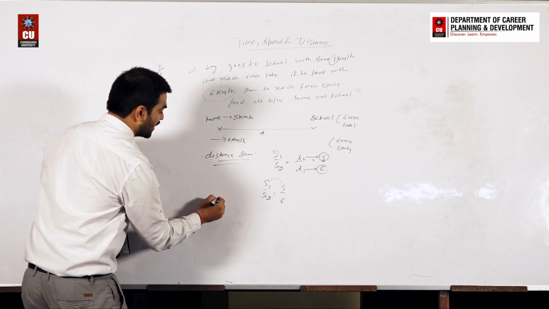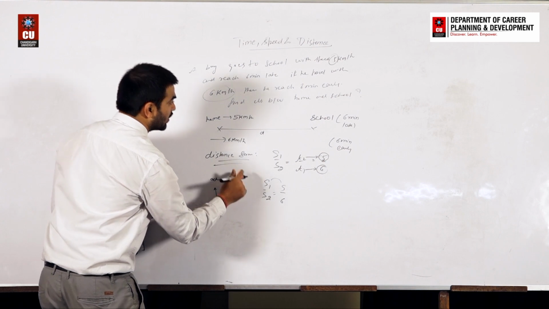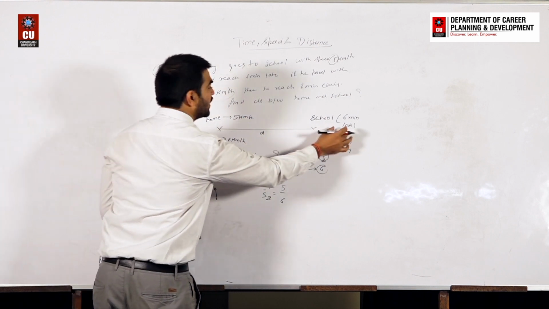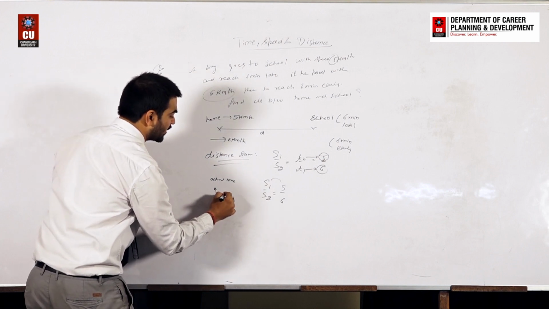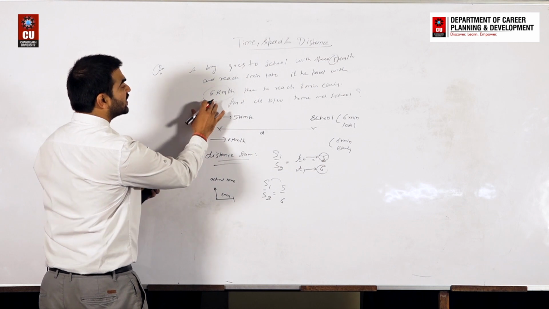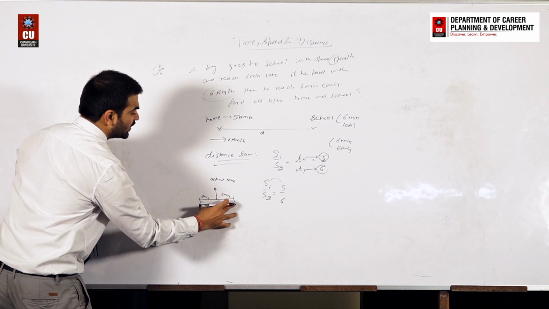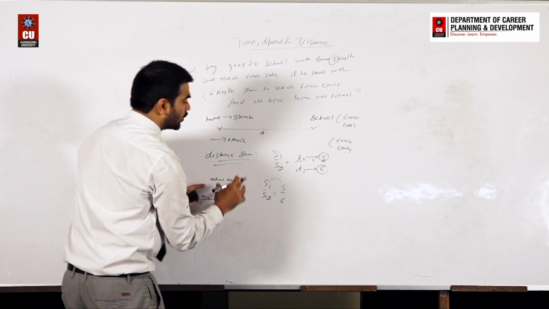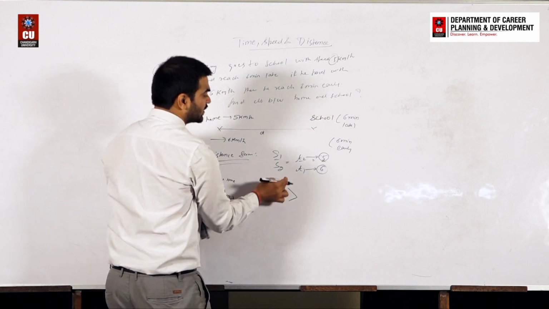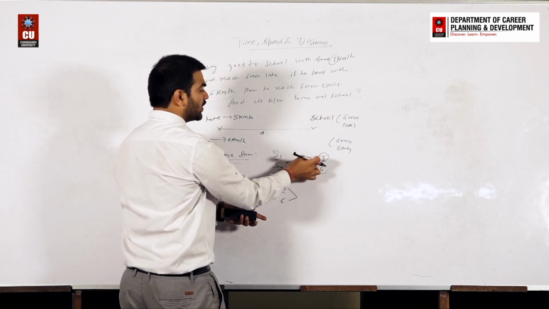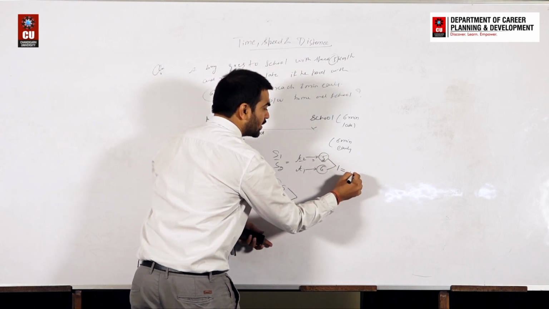Can we say that if this point represents the actual time, when he was moving with speed 5, he reached 6 minutes late? We are assuming this. If he moved with speed 6 km per hour, he reached 6 minutes early. So there is a gap of 12 minutes between these two timings. Here the speed ratio is 5 by 6 and the reciprocal of the time ratio T2 by T1 is 5 by 6. So this gap of 1 part is nothing but 12 minutes.